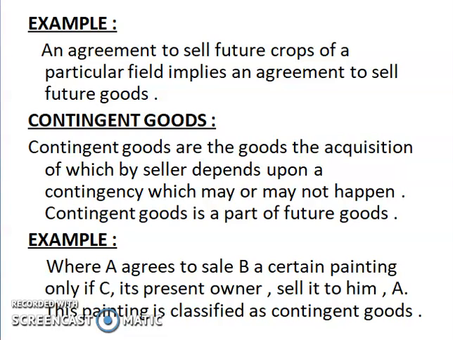We can take the example of this painting, when A will acquire the painting from C, who is the present owner. In such a situation, A will sell or deliver this painting to B.